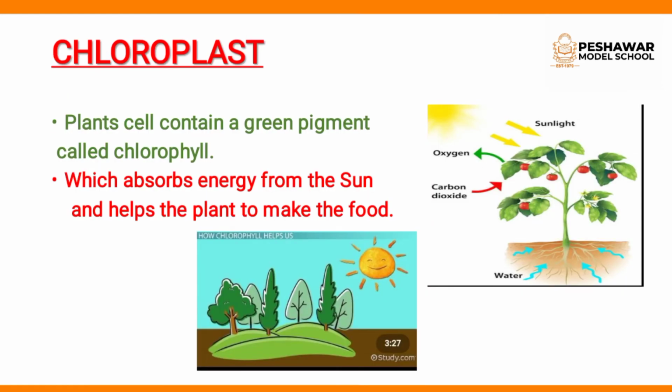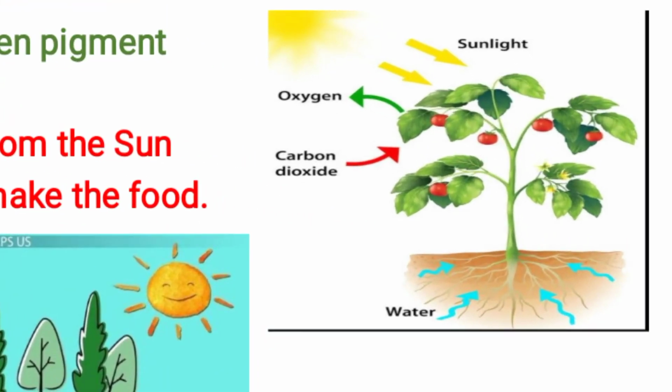Okay, now chloroplast. What is this? Chloro, plast, chloroplast. Okay students, the plant cell contains a green pigment called chlorophyll. Pigment means color. What is this? Chlorophyll. You see the green color in plants? This is called chlorophyll. Clear?